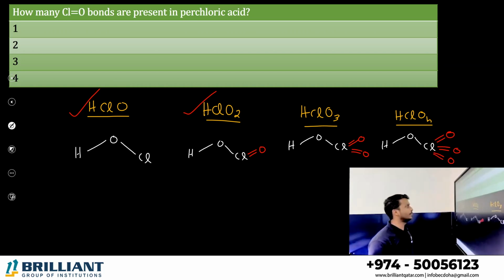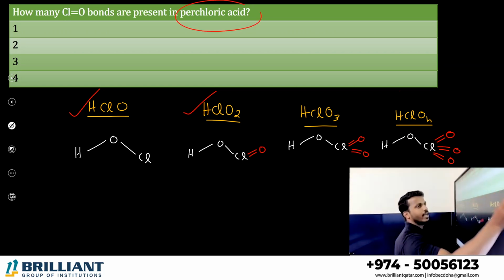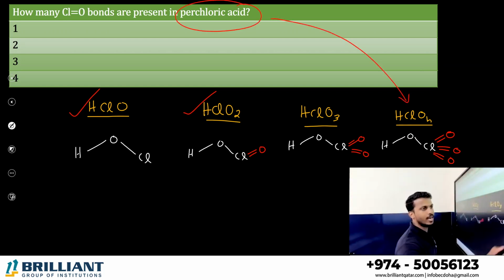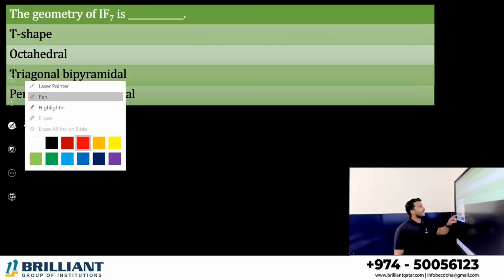So now come to the question. How many Cl double bond O bonds are present in perchloric acid? Which is perchloric acid? HClO4. How many Cl double bond O? 1, 2, 3. There are 3 bonds. Correct. Next one. What is the geometry of IF7?